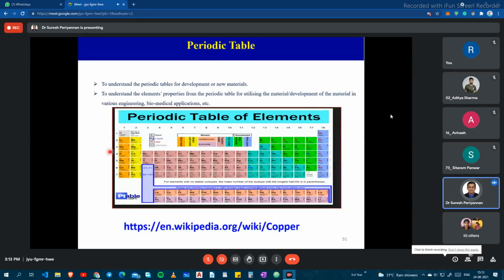When I did my PhD, I kept my lab on four sides of the wall. On the sides of the wall, I posted this periodic table because in the periodic table you can see all the properties. You can see chemical properties, mechanical properties, physical properties, and the electrical properties also, periodic through the periodic table. So the periodic table is very important when you are dealing with material properties, measuring the material properties, deciding the material properties, or developing new materials. The periodic table is very, very important.